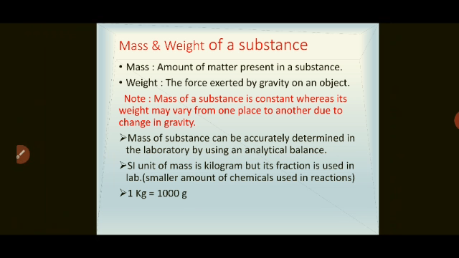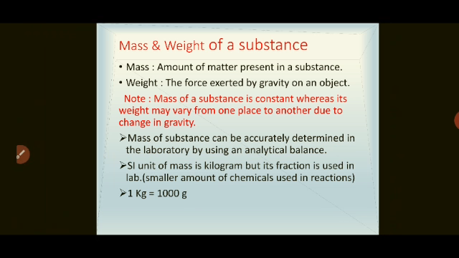Okay. And what is weight? The force exerted by gravity on an object. So whenever we are standing on the surface, there is a force which pulls us on the surface, right? So this is called gravity, and this force exerted by the gravity is called weight. So there is a difference between mass and weight.